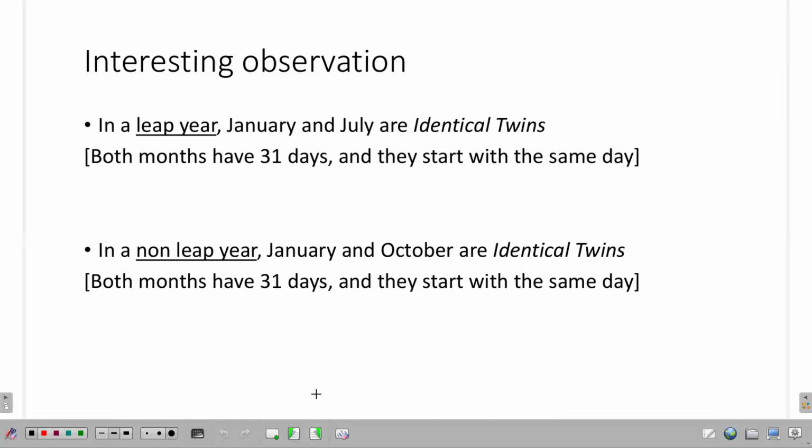In a leap year, January and July, I'm calling them identical twins. It means both these months, January and July, have 31 days and they start on the same day. We will validate this. In the same way, in every non-leap year, January and October, I call them identical twins. Both have 31 days and they start with the same day. Okay, let's validate all these findings.